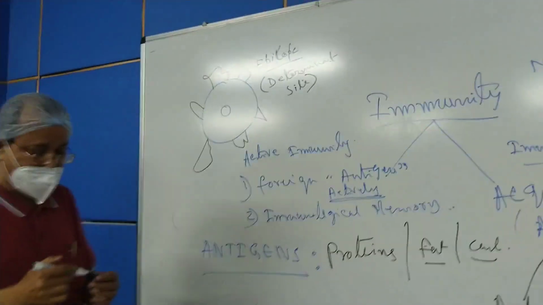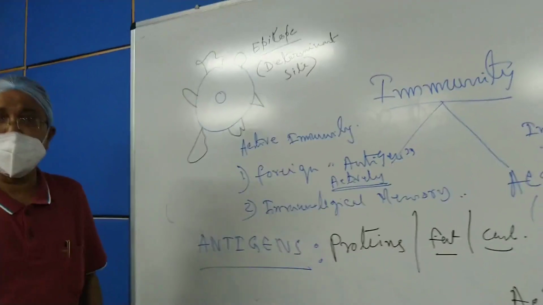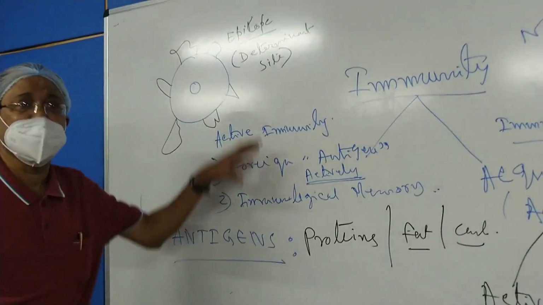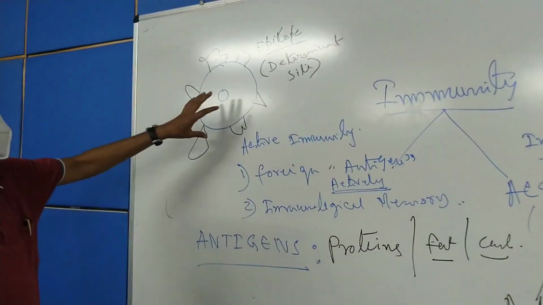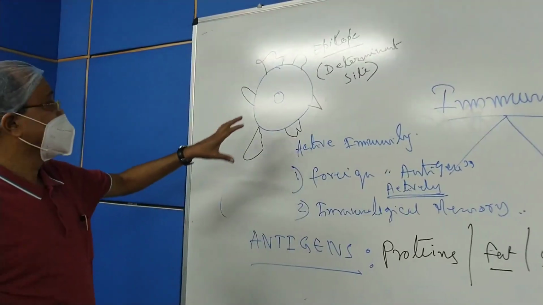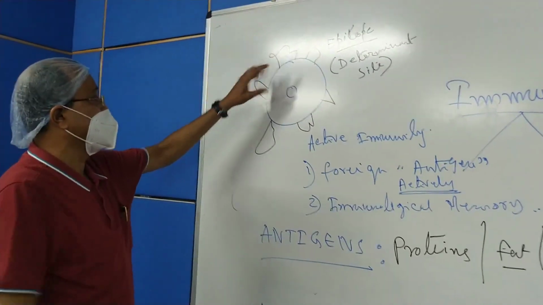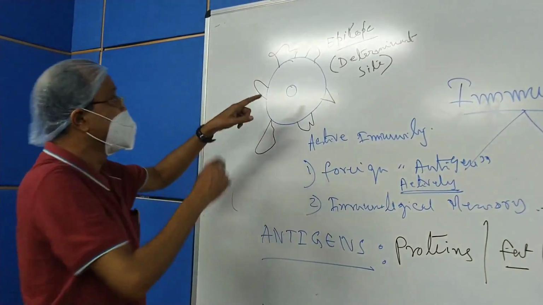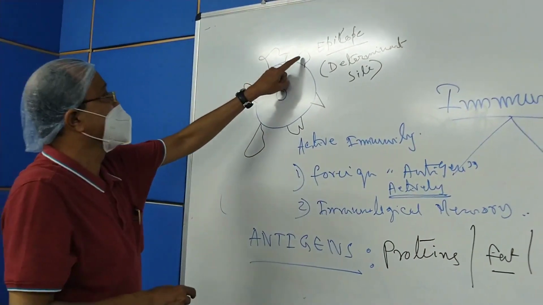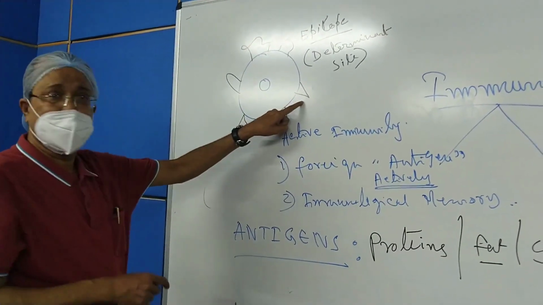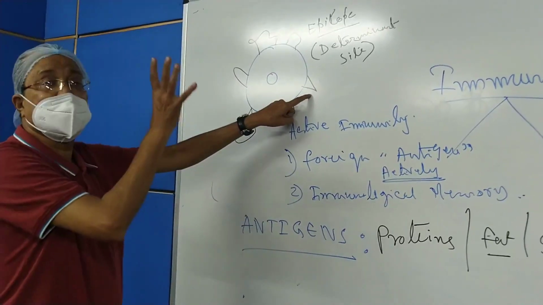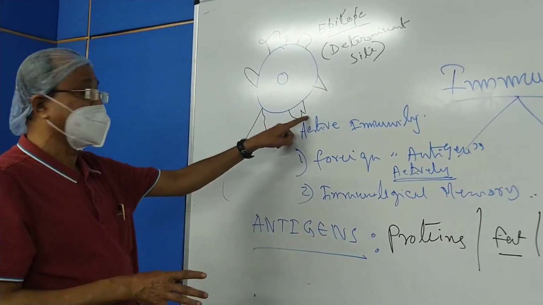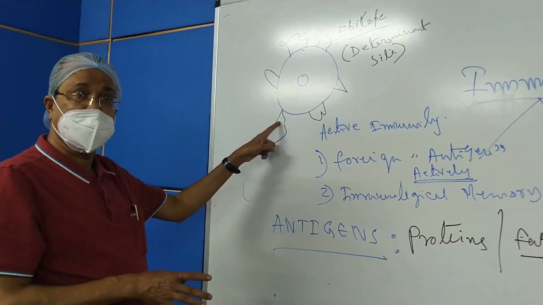They determine the specificity of the antigen, and there may be a variation in the different epitopes in a single antigen molecule, and I have shown that. Say for example, this is one epitope, there is another epitope different in size or configuration, another epitope different in configuration.